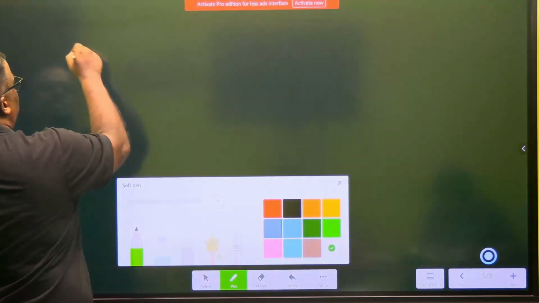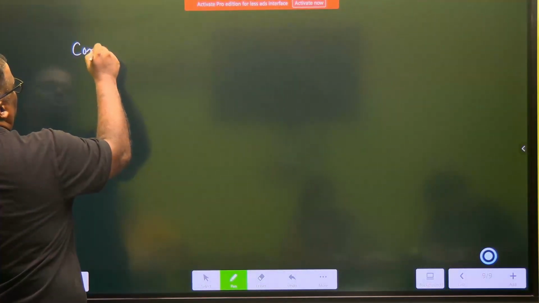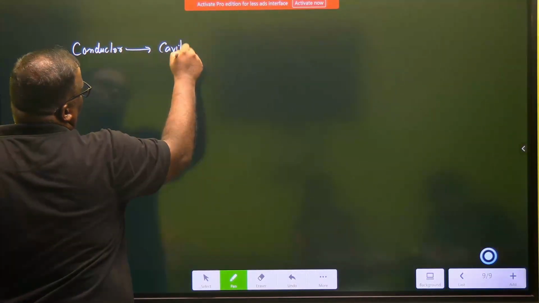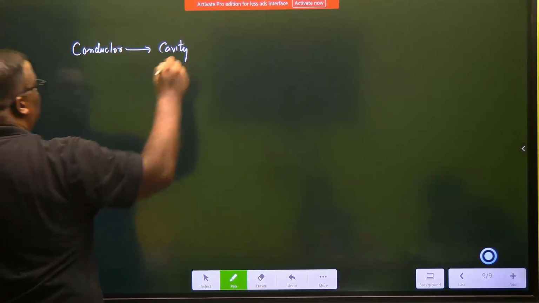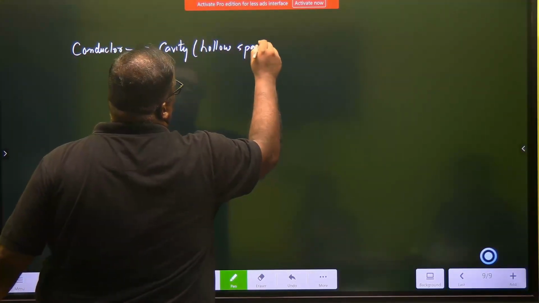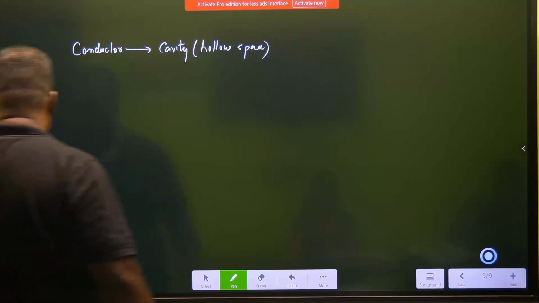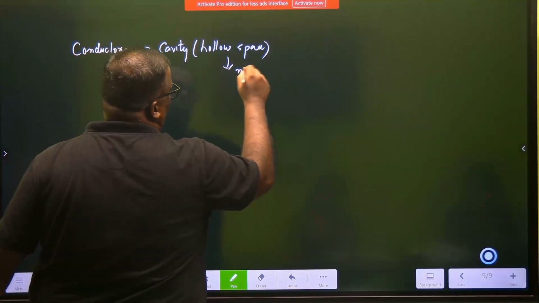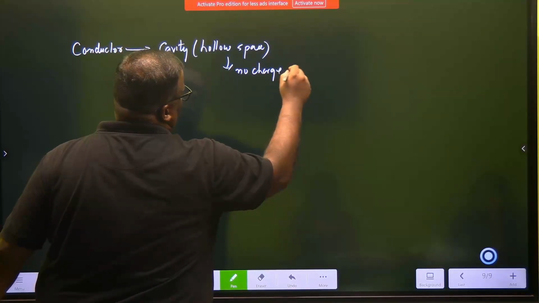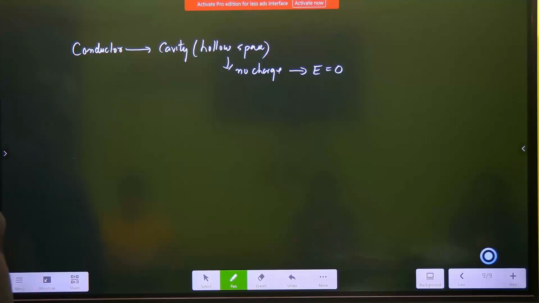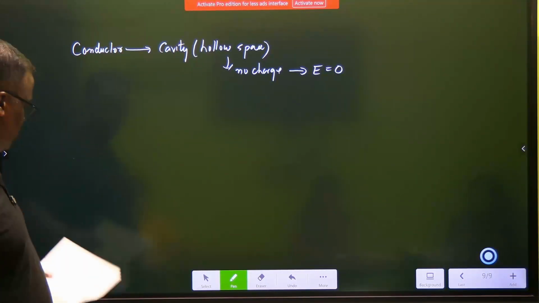Okay, so let's see a conductor. Now you have a conductor, and the conductor has a cavity, something like a globe. A cavity is something which is known as a hollow space, and the hollow space has got no charge. So obviously E is equal to 0 by Gauss law, because E dot ds is equal to Q inside by epsilon naught. Q inside is 0, so E is 0.